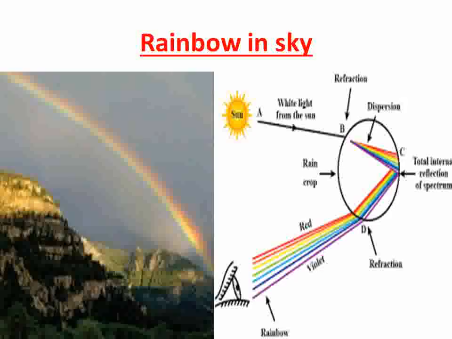Total internal reflection of light: 100% light reflects inside the denser medium, and this 100% reflected light comes out through refraction outside the tiny droplet.